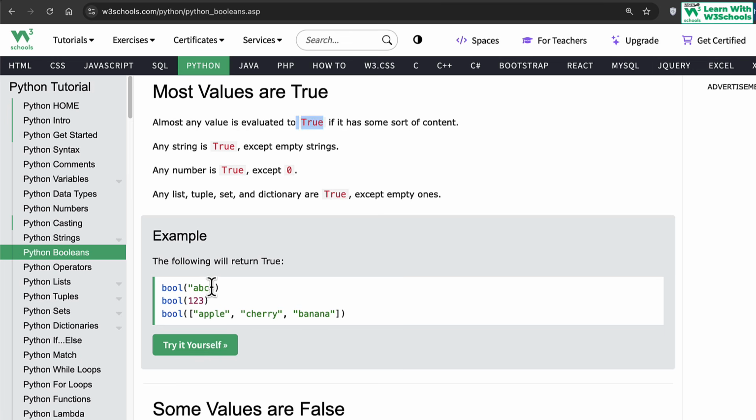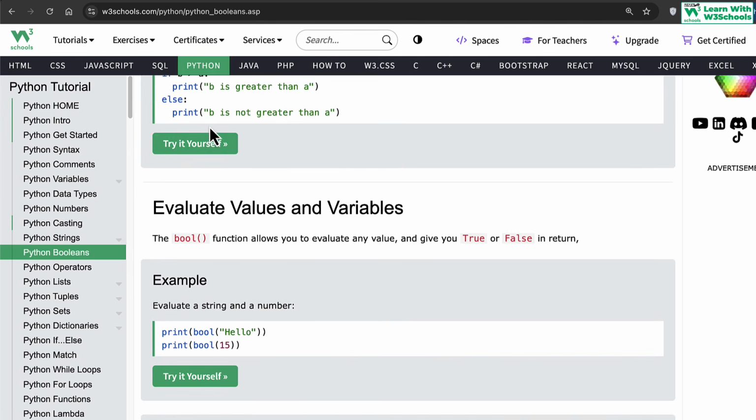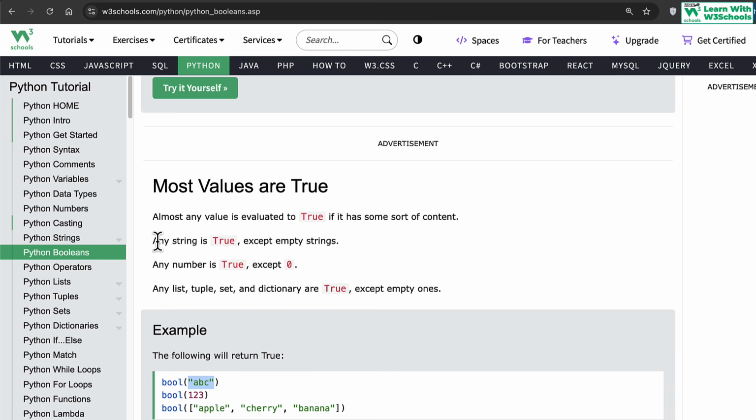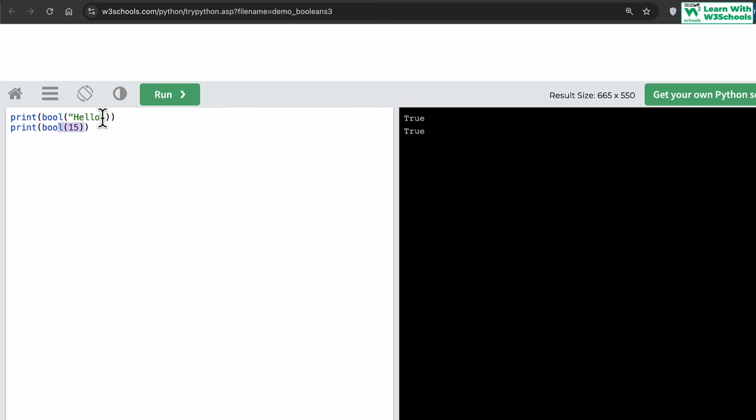So anything you write here will be considered as true because there's no actual comparison. We are not using any comparison operators here. That's why everything is returned in the form of true here. Any string is true except an empty string. So if I leave this as an empty string and run the code, it says false. Why? Because there's no string here, so it has nothing to compare with. That's why it becomes false.